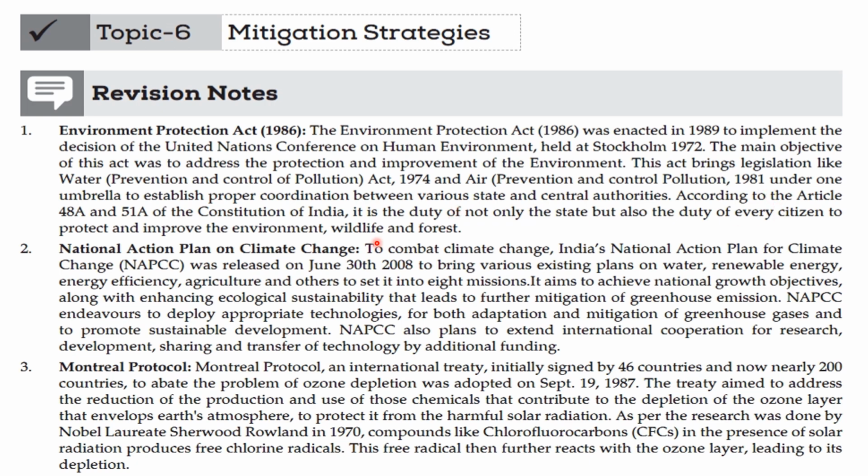According to Articles 48A and 51A of the Constitution of India, it is the duty of not only the state but also of every citizen to protect and improve the environment, wildlife and forest.